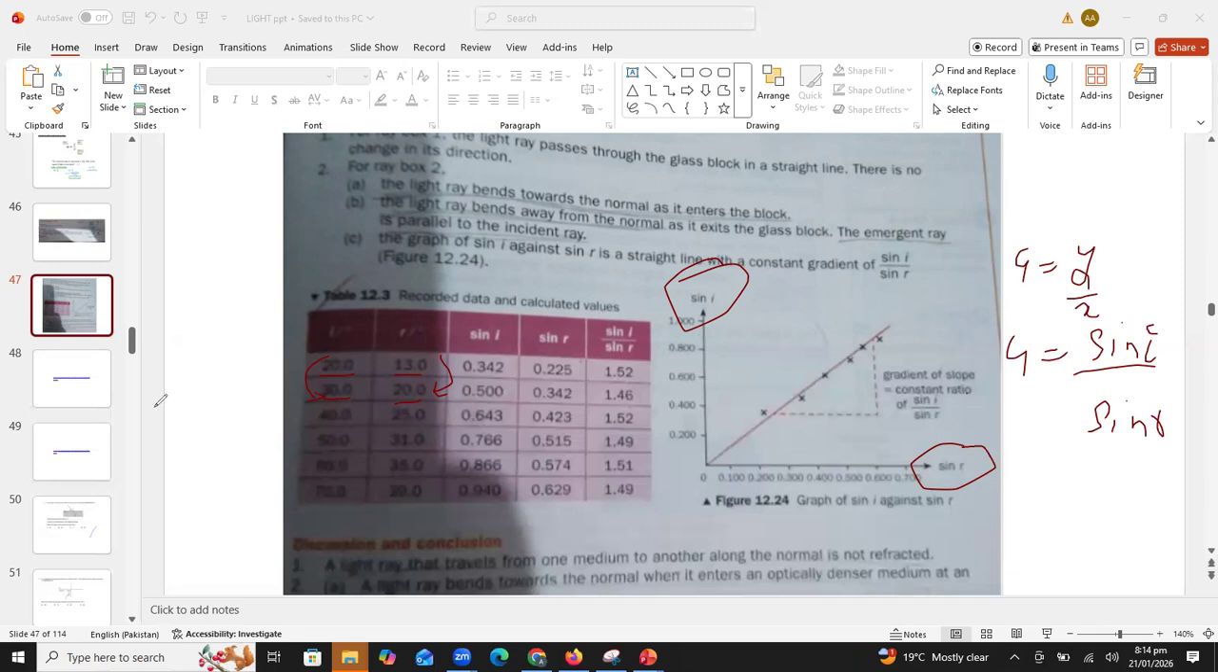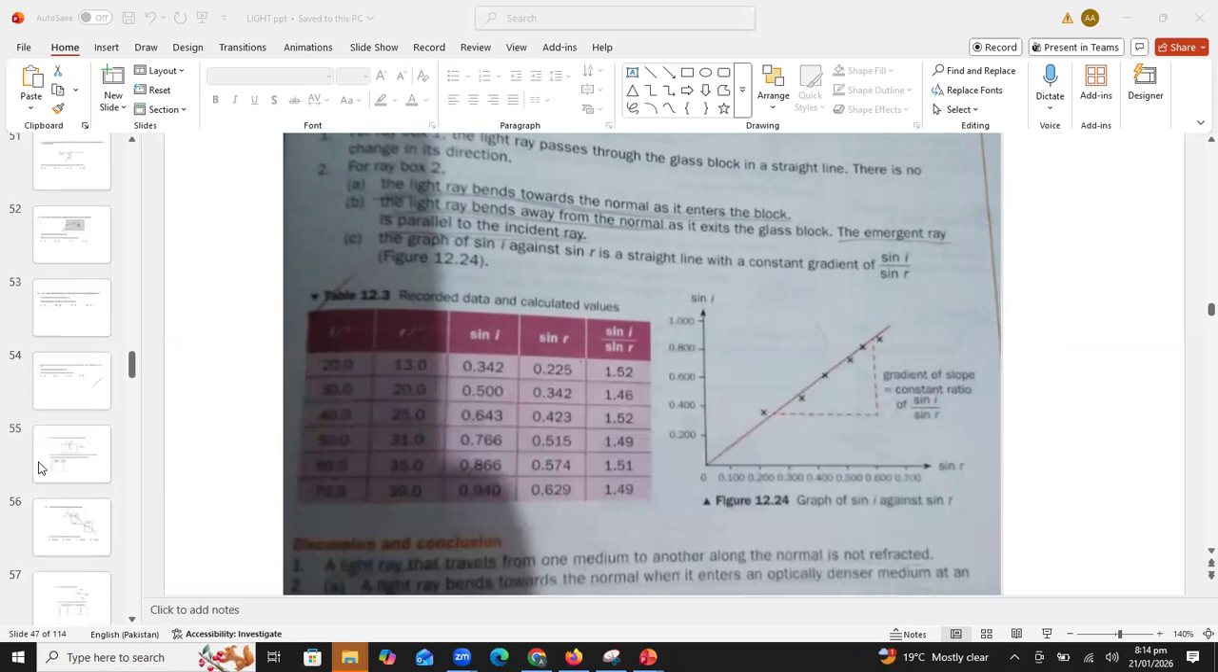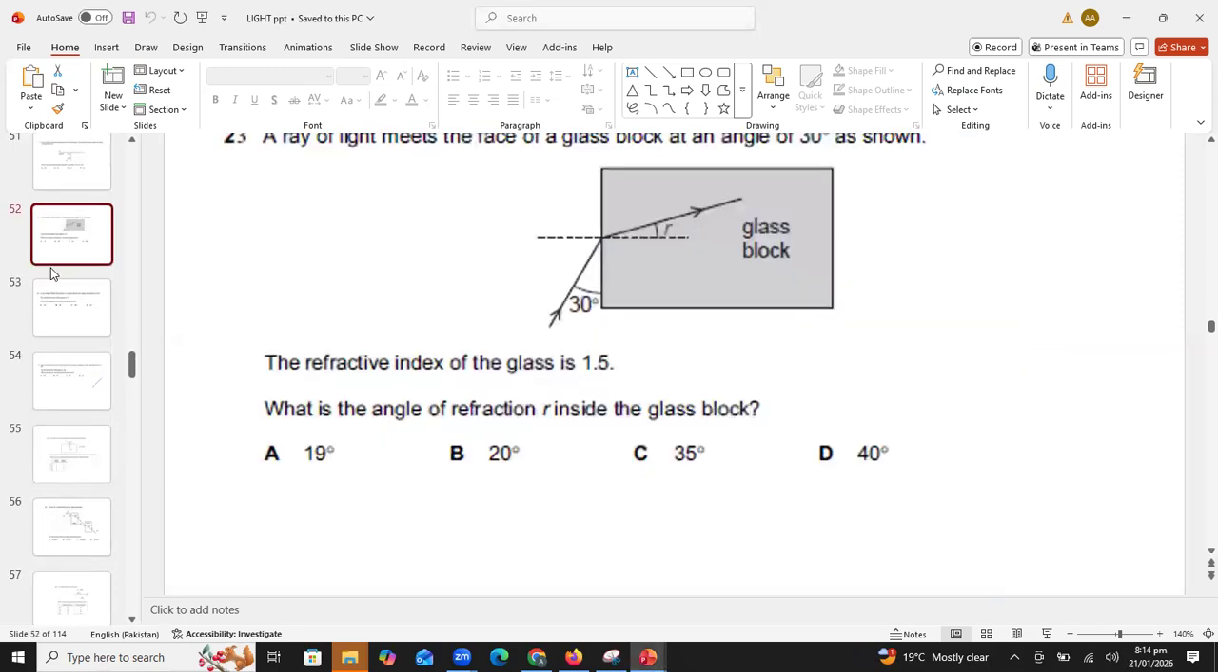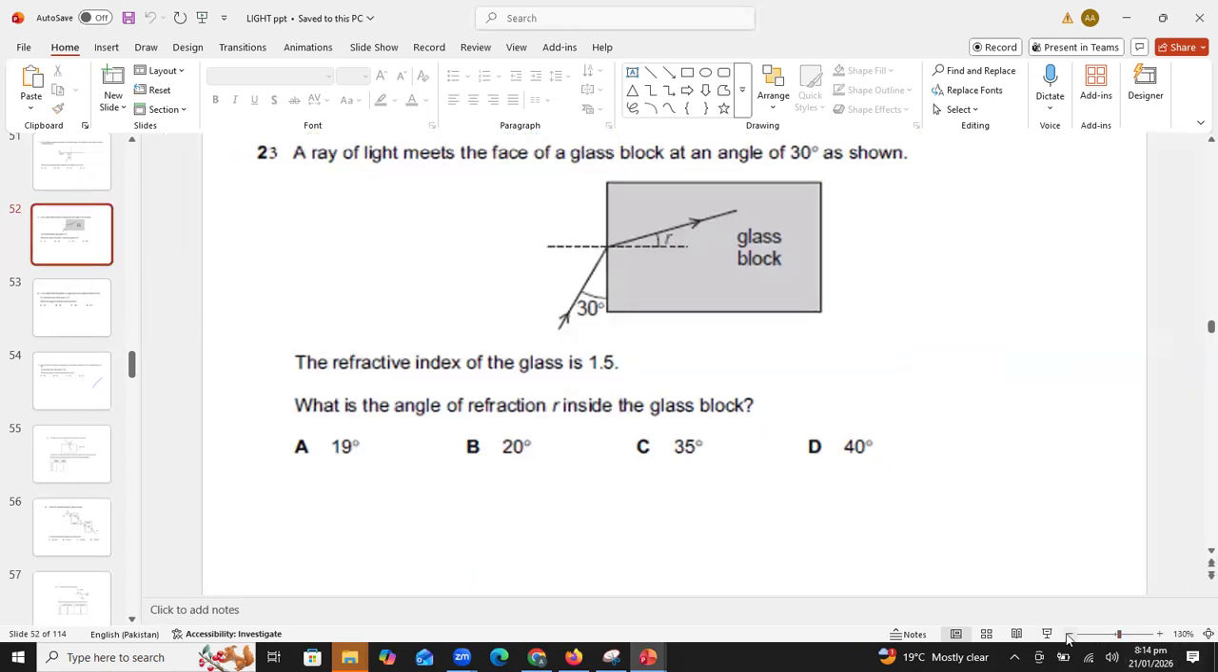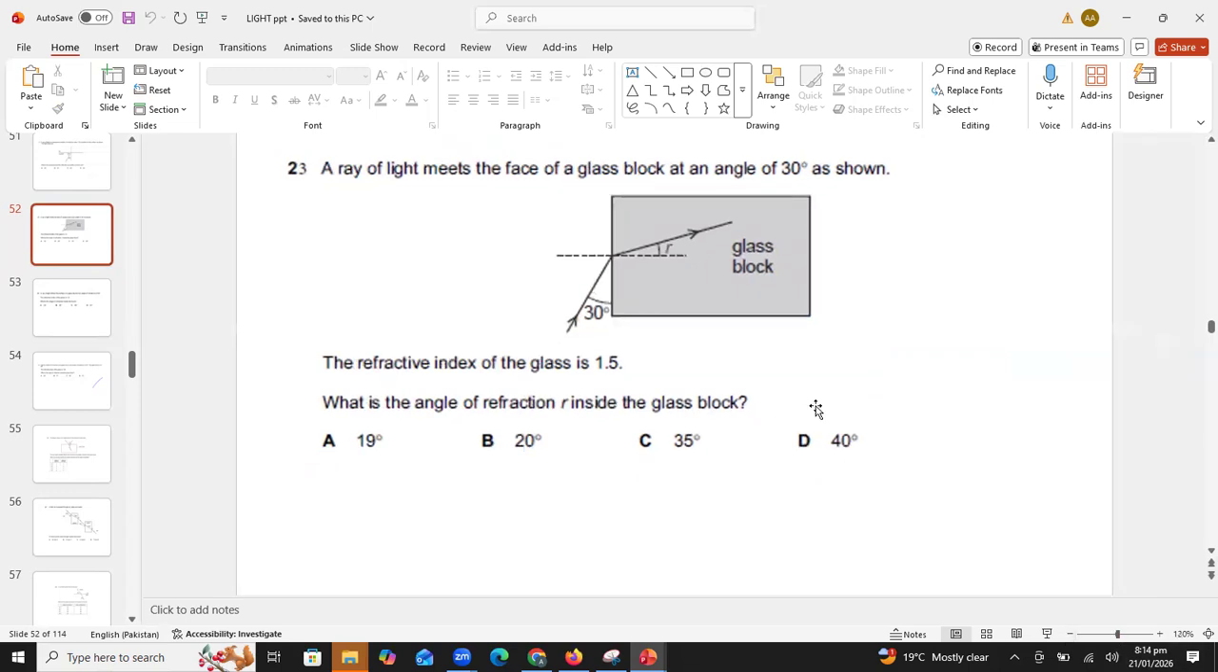I have added a few more past paper questions, so we can solve these questions in today's class. Look at this question, students. Question number 23. Have we solved this question yesterday? Because I don't remember exactly. Can anybody tell me? Have we solved this question yesterday? Okay. No? All right. Question number 23.